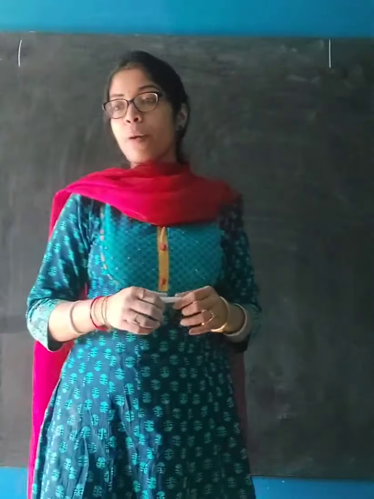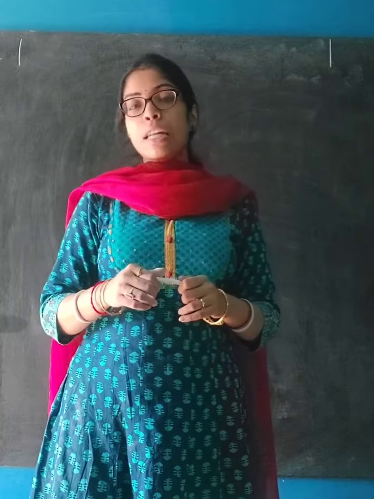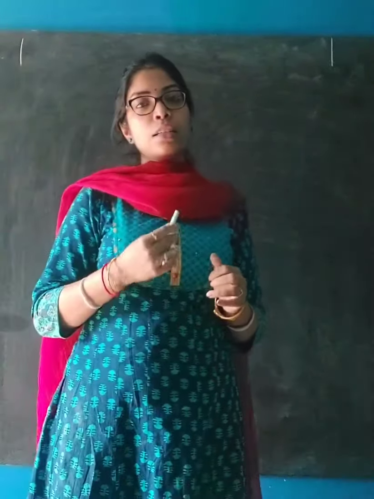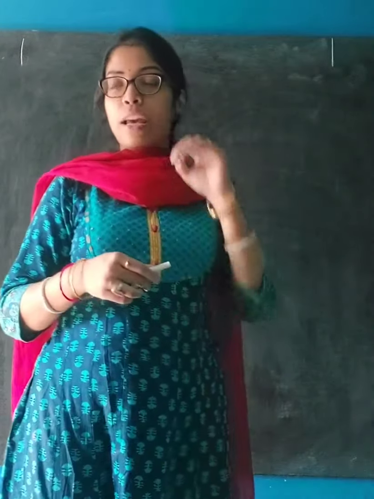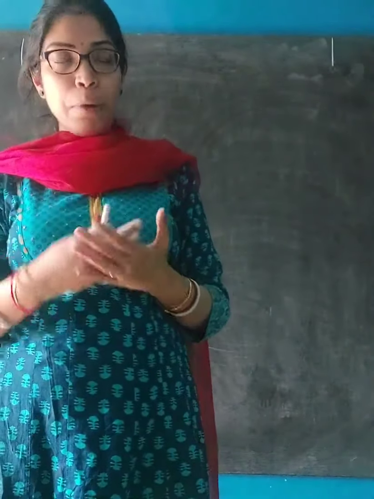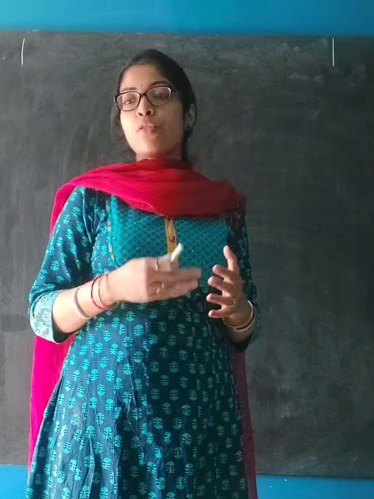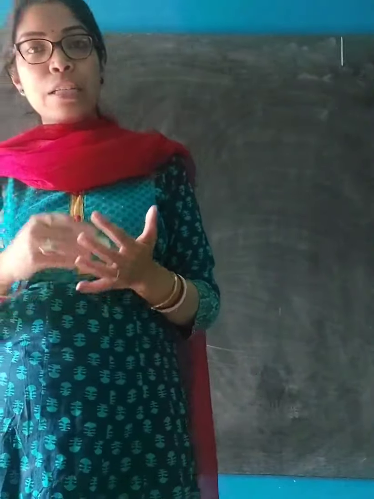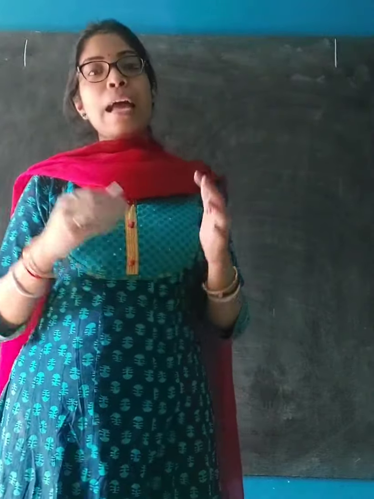This is the continuation part of the chapter Life and its Diversity. In my previous video I have started the plant kingdom classification and have said that the kingdom Plantae can be classified into different groups, which are algae, bryophyta, pteridophyta, gymnosperm and angiosperm.